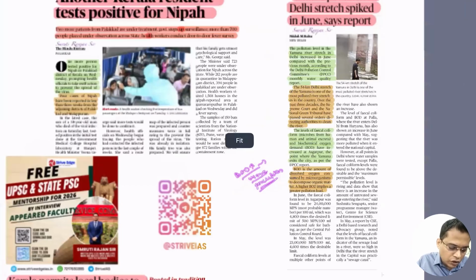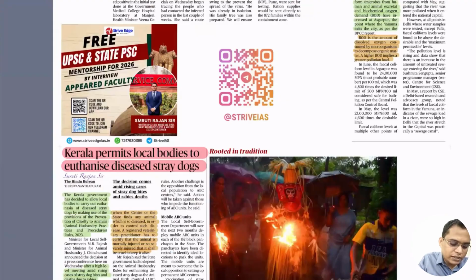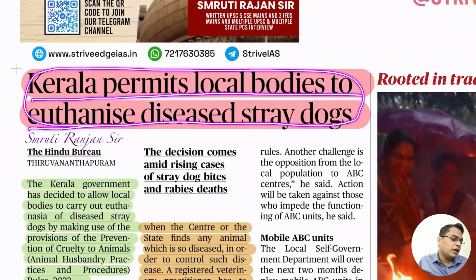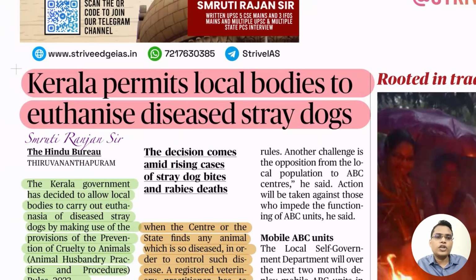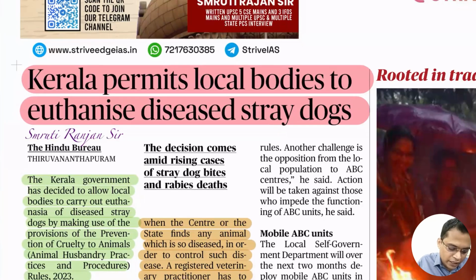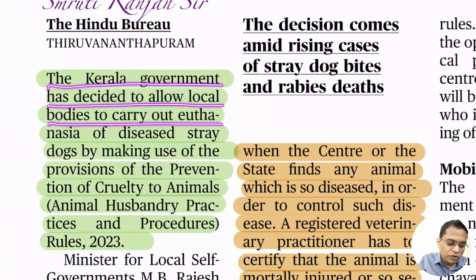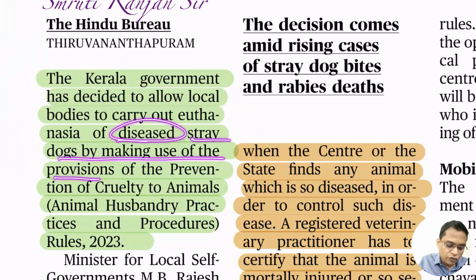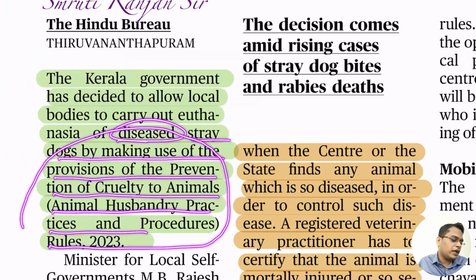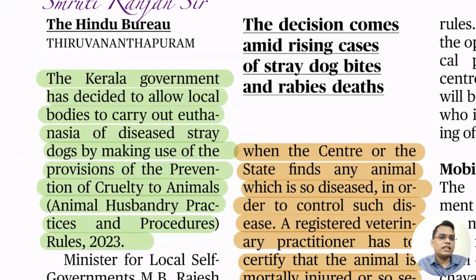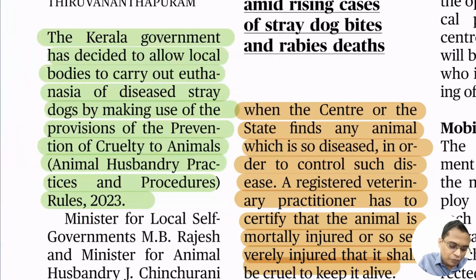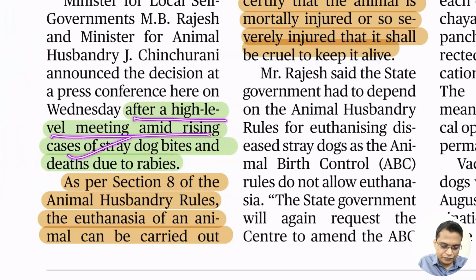Okay. So next is Kerala permits local body to euthanize the diseased stray dog. That means if any dog is suffering from any disease or is disabled, the Kerala local body can kill that dog by using some medicine or the like. So the Kerala government has decided to allow the local body to carry out euthanasia of diseased stray dogs by making use of a provision of the Prevention of Cruelty to Animals rule. This provides that if a dog or any animal is suffering from severe disease, we can kill it using euthanasia. So after a high-level meeting, this decision is taken. Okay.